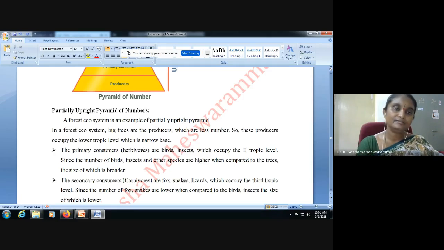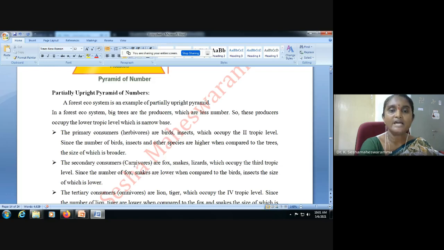In the grassland ecosystem, the individual grass number will be more because they are small in size. But in the forest ecosystem, plants are large in size, so the number is less, but biomass is more. You have to remember here. In the forest ecosystem, big trees are the producers, which are less in number. So these producers occupy the lower trophic level, which is a narrow base.